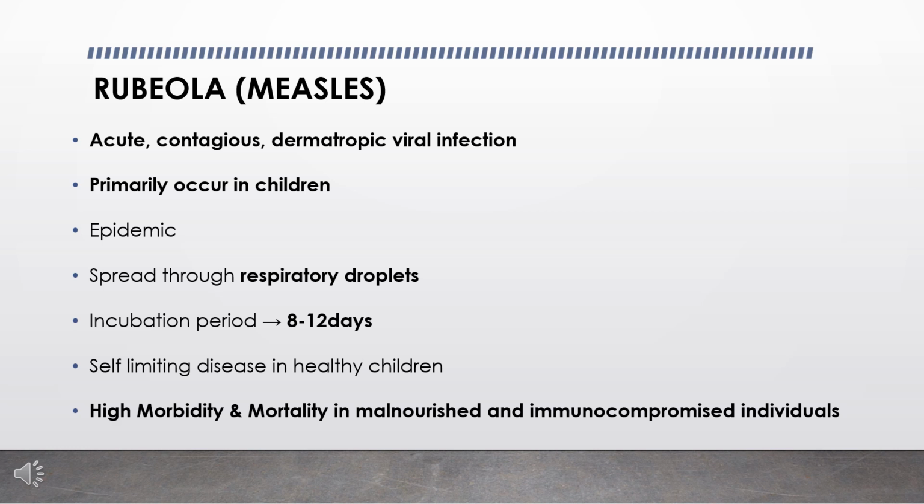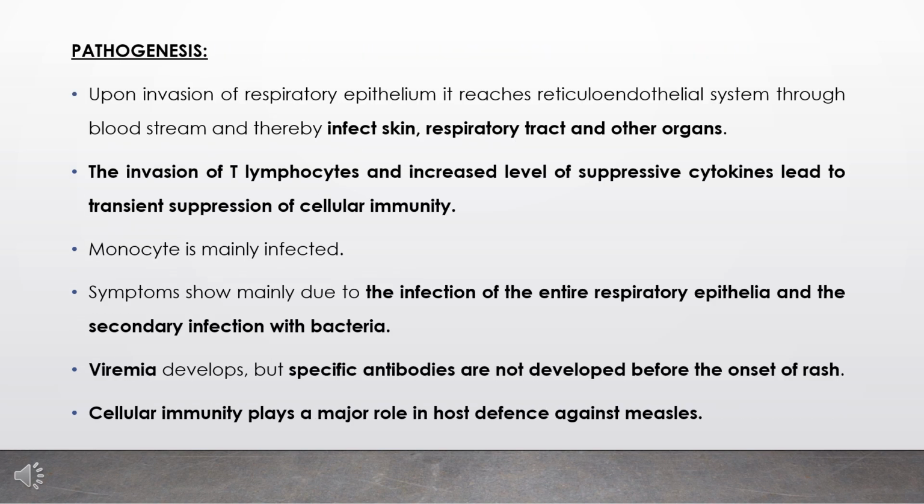The incubation period is generally 8 to 12 days. It is mainly transmitted in large families, crowded homes, and slums. It is a self-limiting disease in healthy, immunocompetent children, but morbidity and mortality are high in malnourished and immunocompromised individuals. Moving on to its pathogenesis, upon invasion of respiratory epithelium, it reaches the reticuloendothelial system through the bloodstream and thereby infects skin, respiratory tract and other organs.